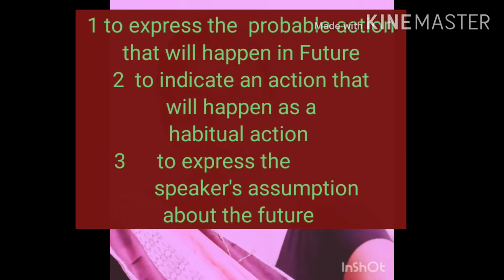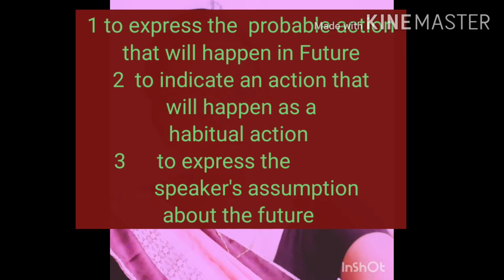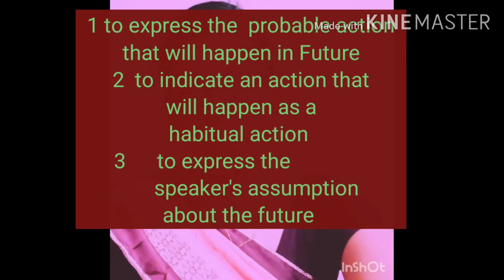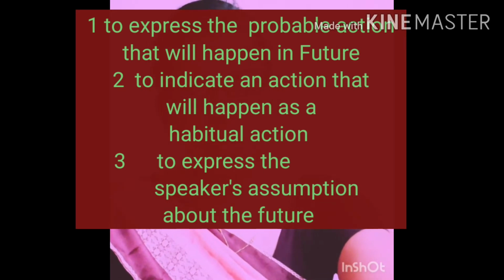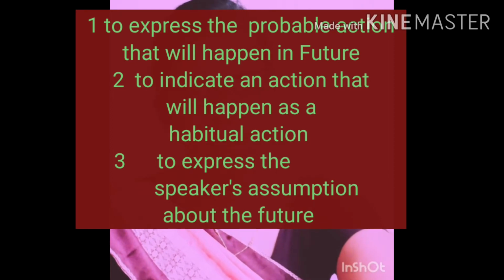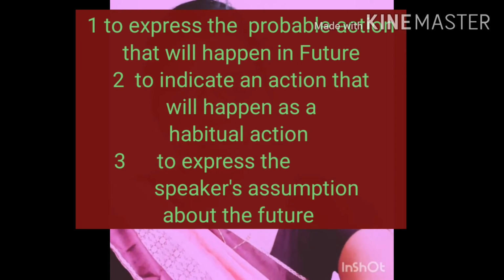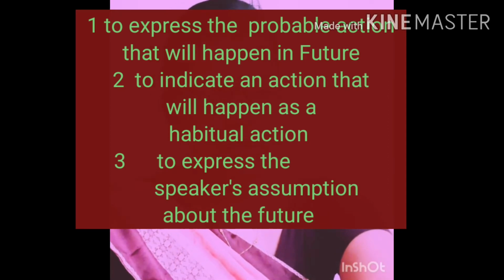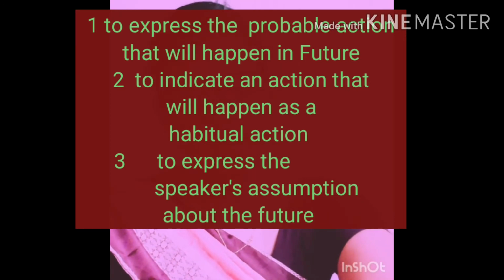Now where is simple future tense used? Number one, it is used to express the probable action that will happen in the future. Second, to indicate an action that will happen as a habitual action or regular phenomenon.